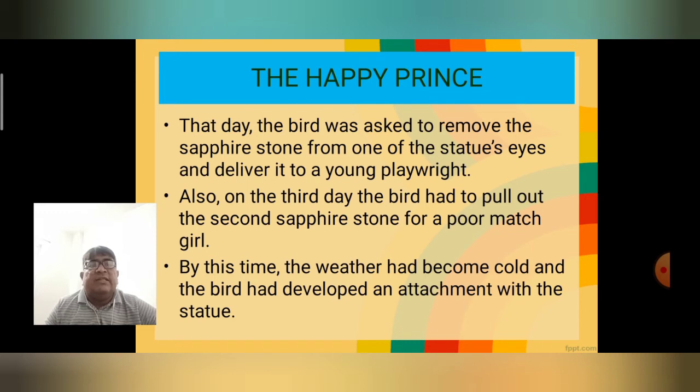By this time, the weather had become cold and the bird had developed an attachment with the statue. They were having great attachment, great intimacy between them, between the statue, the Happy Prince, and the little swallow. Now, the Happy Prince was blind. He could not see the city, and that's why the little swallow decided, "I will be there with you. I will help you to see the entire city and help the needy people."